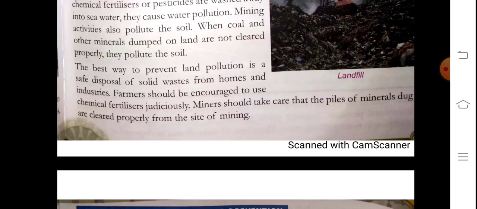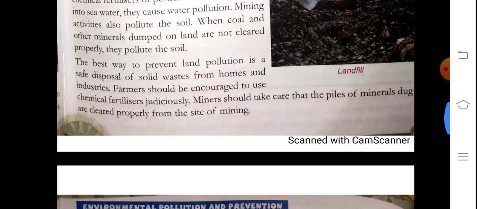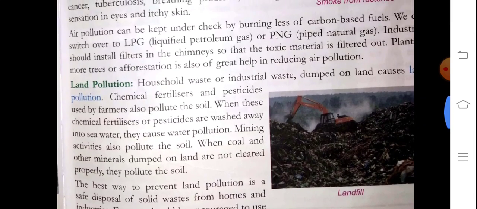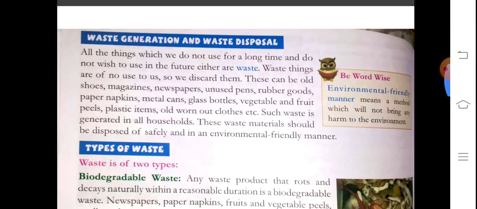Farmers should be encouraged to use chemical fertilizers judiciously, means slowly. Miners should take care that the pits of mineral dug are cleared properly from the site of mining. Means they should also clear the site of mining. So this is how we will prevent land pollution.